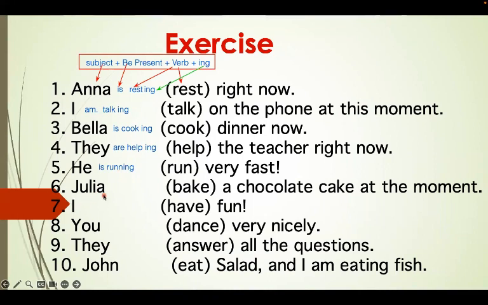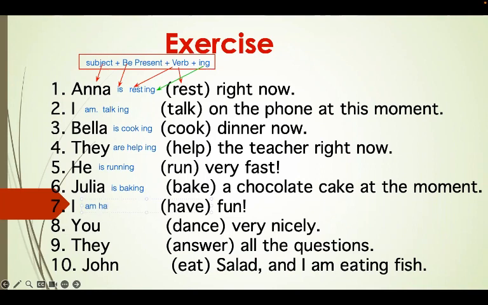Number 6, Julia bake chocolate cake at the moment. So Julia is the subject. Verb to be in the present that goes with Julia is is. And then we write the verb bake plus ing. 7, I am.